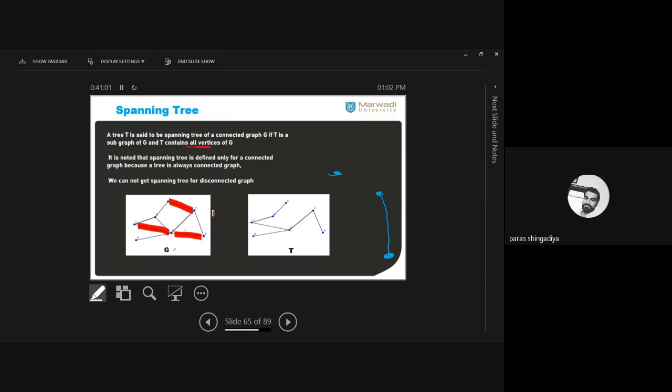Clear? Here you delete this one. This edge you have to delete. ये edge यहाँ पे delete की है, ठीक है? And then after this one and this one. Clear? Which is also the spanning tree. Okay? And as we discussed, spanning tree is not a unique answer. Okay? You will get multiple answers of spanning tree. ठीक है? अब change कर दो edge, then you will get another graph. Very interesting.